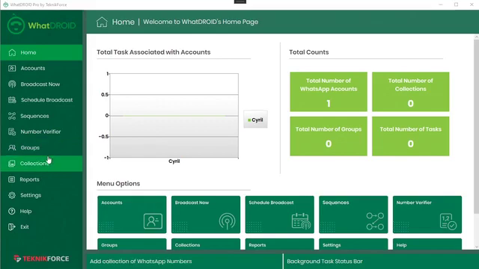Then there's collections. You can create collections of numbers. Let's say you've got different groups of people and you want to create them into a separate collection that's private only to you and message them individually. You can do that using collections. And finally, in reports, you can see how your messages went and how things are. Let me just get started and show you how to use Whatdroid.